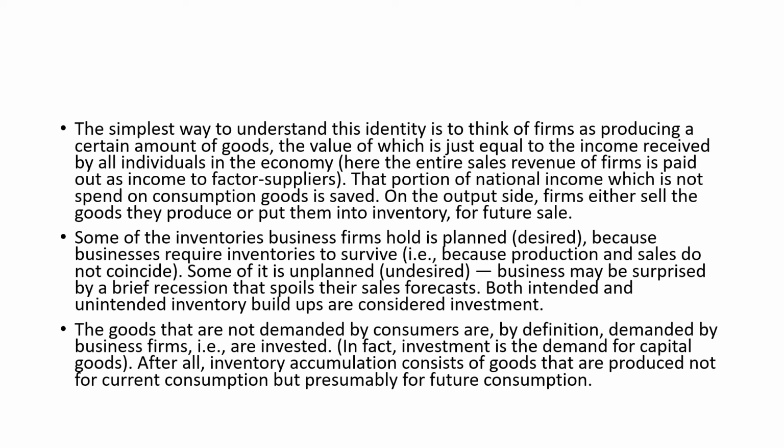The simplest way to understand this identity is to think of firms as producing a certain amount of goods, the value of which is equal to the income received by all the firms in the economy. That particular portion of your national income which is not spent on consumption goods is saved. On the output side, firms sell their goods, or they put them into their inventory for future sale.